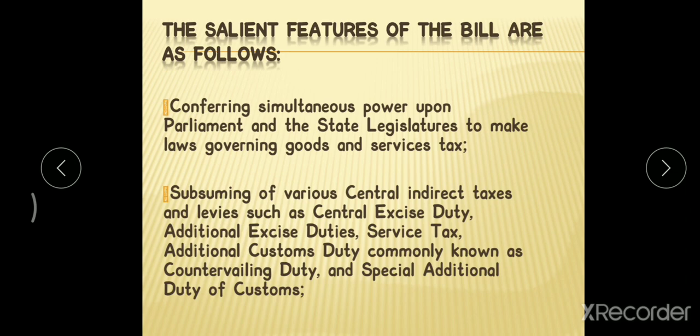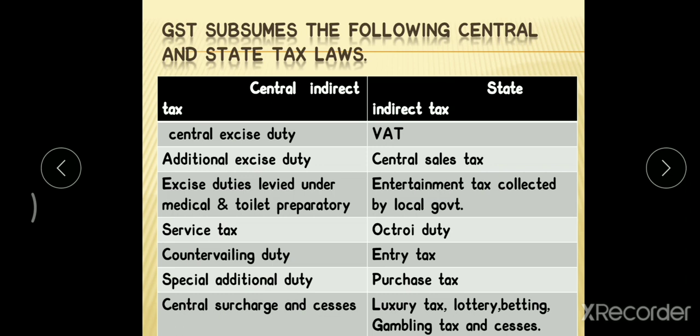Next is the subsuming of various taxes. Subsuming means combining different taxes. In the previous indirect tax regime, we had different types of taxes, like additional excise duty, central excise duty, customs duty, a number of taxes that have been subsumed, that is, combined together. The objective of introducing this is that GST subsumes the following central and state tax laws. It has combined the different laws into one.